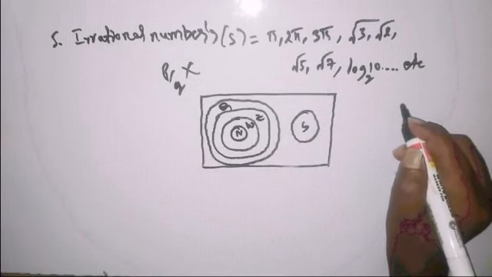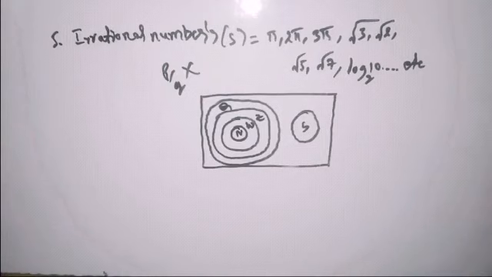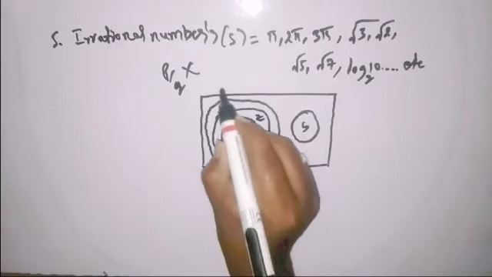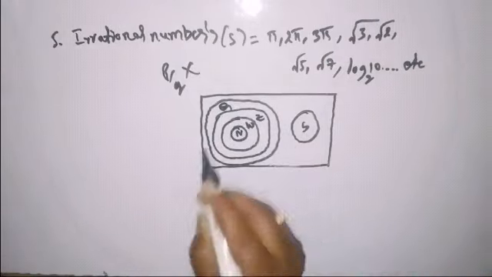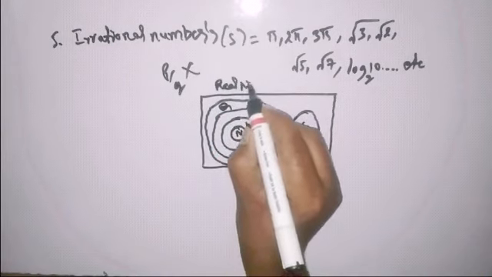What are called real numbers? Our chapter name is real numbers, right? So real numbers are nothing but the collection of rational and irrational numbers. Both types of numbers collected, we get what? Real numbers. I'll explain about it first. So what are called real numbers? This Venn diagram is about real numbers.